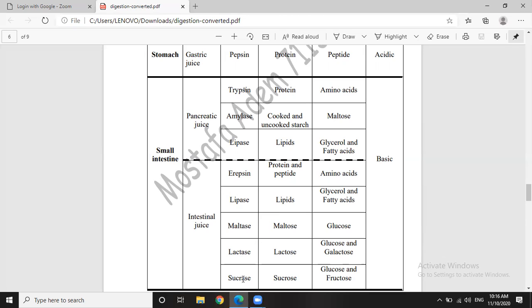The last enzyme is sucrase. Sucrase is an enzyme that digests sucrose into glucose and fructose. So the substrate of sucrase is sucrose. Okay? In the small intestine, the medium is basic.